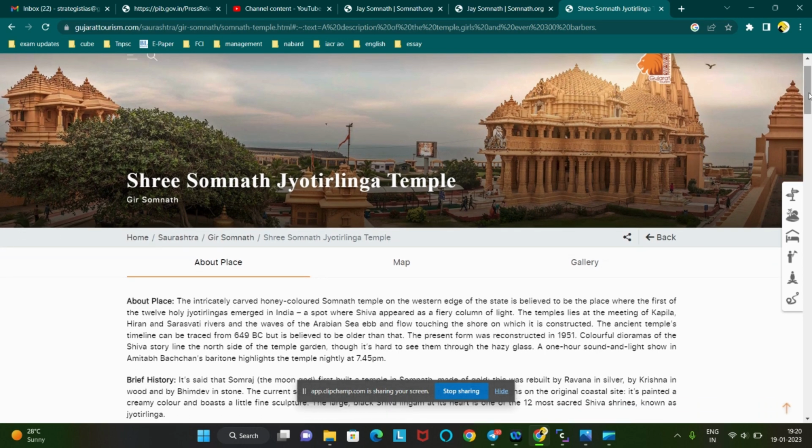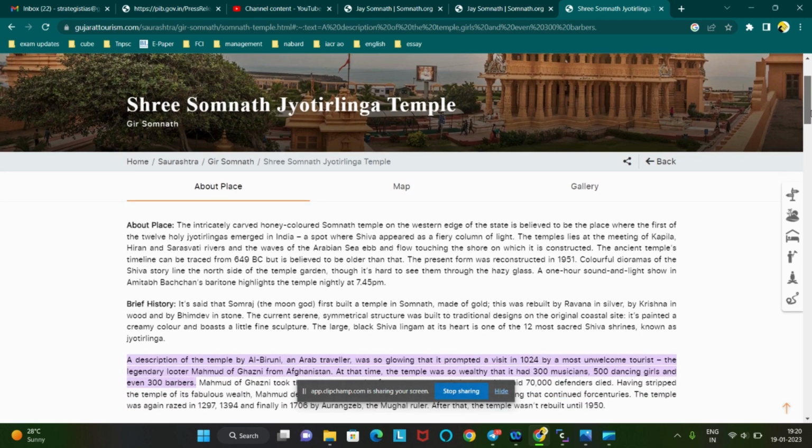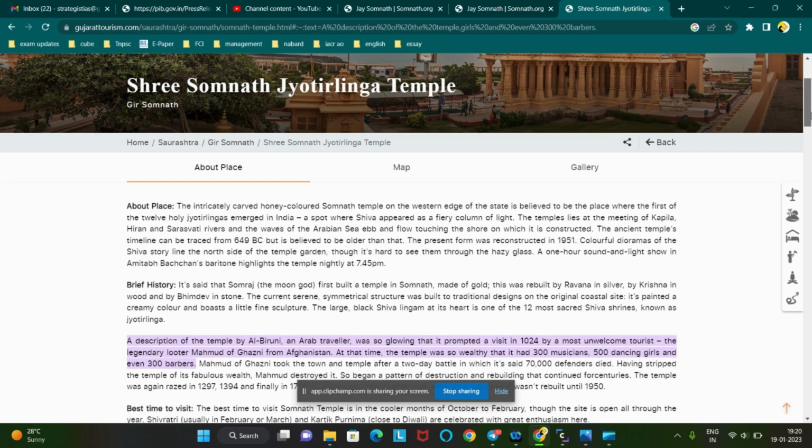I previously mentioned that whenever you read something, you should read it in the official website or some government website like that. So this page is the Gujarat Tourism government website. In this website, they have given information about the Somnath Jyotirlinga temple.